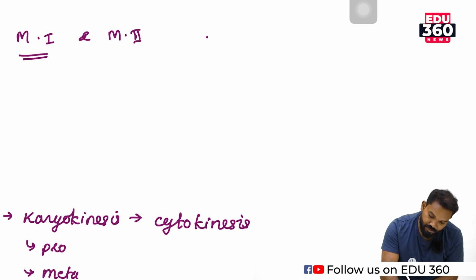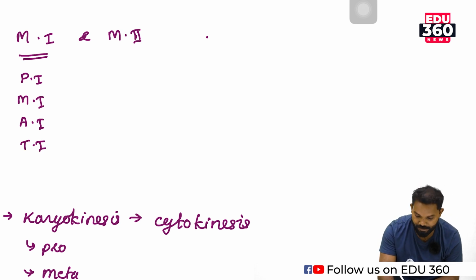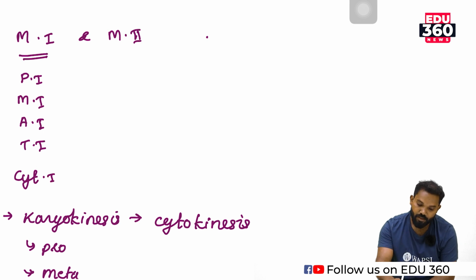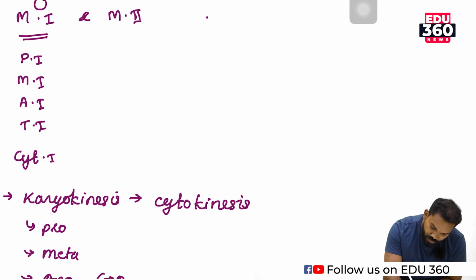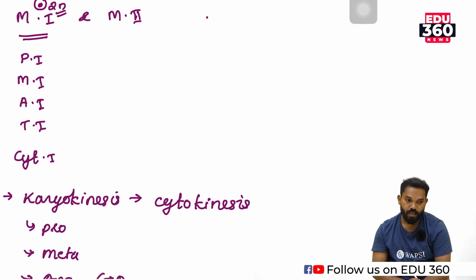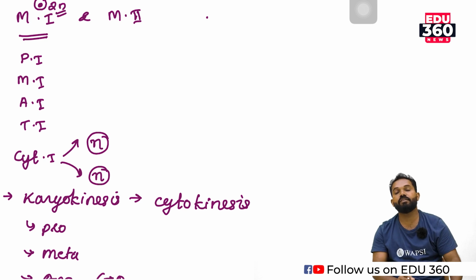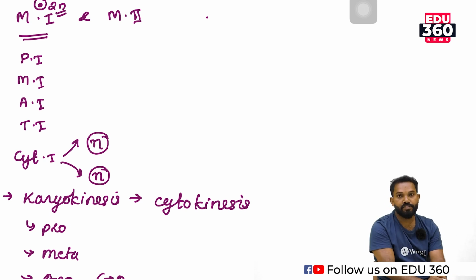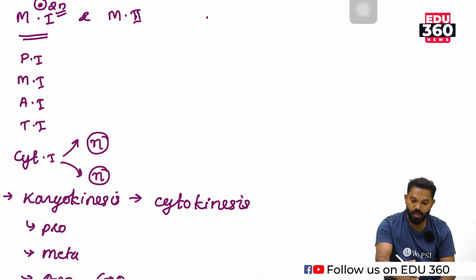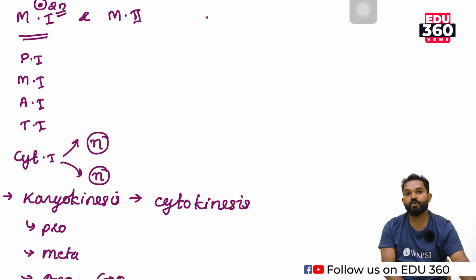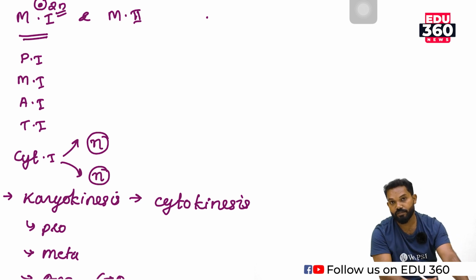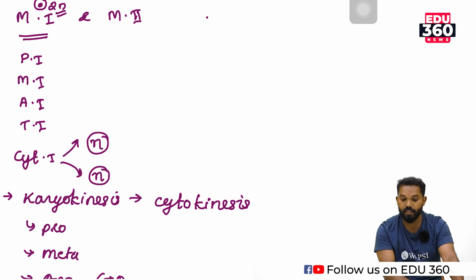Meiosis 1 involves prophase 1, metaphase 1, anaphase 1, then telophase 1. After that there is a cytokinesis 1. The cell which undergoes meiosis 1 is obviously a diploid cell, and after cytokinesis 1, they produce 2 haploid cells. That means the reduction division takes place in meiosis 1, and hence meiosis 1 is also known as the actual reduction division. Meiosis is the reduction division, but the actual reduction division takes place in meiosis 1.